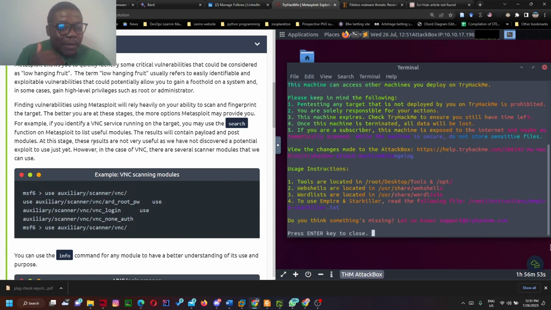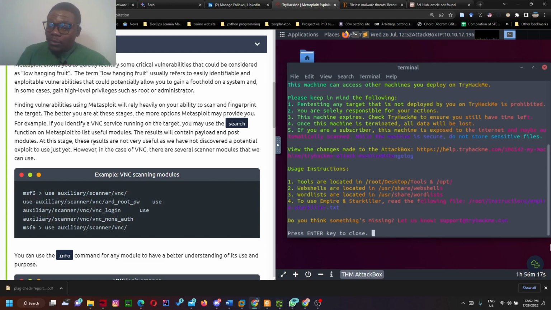Now they said finding vulnerability using Metasploit will rely heavily on your ability to scan and fingerprint. Nmap is there for you, a very wonderful tool to scan a system, and it can be combined with scripts to evaluate weaknesses and vulnerability. It connects to Nmap. Nmap has documentation of vulnerabilities that it tests the system against as it scans. Once you see those vulnerabilities, it gives you the exploits that you can use against them.